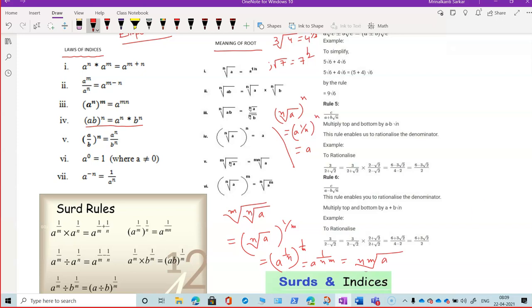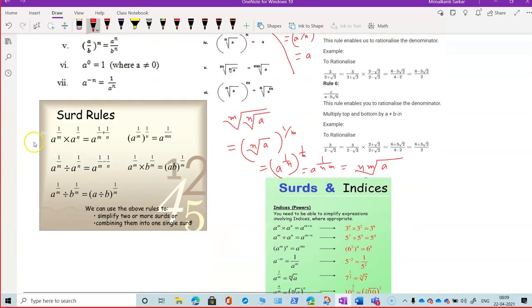So if you don't write in root form, then all these operations we can simplify in this manner also. a to the power 1 by m into a to the power 1 by n is a to the power 1 by m plus 1 by n. a to the power 1 by m to the power 1 by n is a to the power 1 by nm. a to the power 1 by m divided by a to the power 1 by n is this.